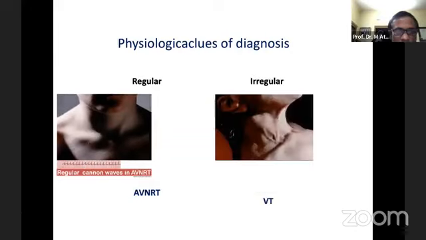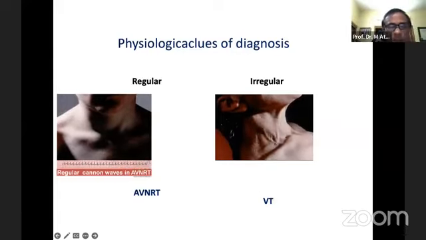And again, these kinds of findings can even help in the differential diagnosis of wide complex tachycardia. When the patient has wide complex tachycardia with regular neck pulsation, he may have aberrant supraventricular conduction, that is, SVT with broad complex QRS tachycardia. But when the broad complex tachycardia has irregular neck pulsation, possibly it should be VT. So even these physiological findings, that is, neck pulsation, can help to differentiate within wide complex tachycardia when present.